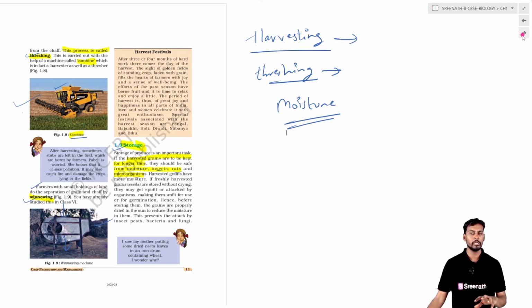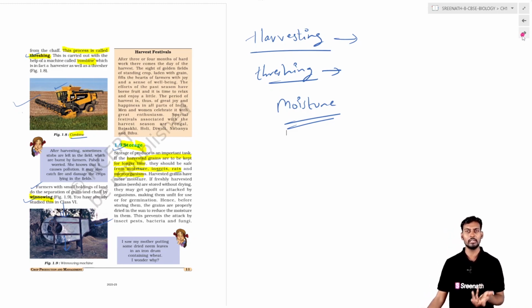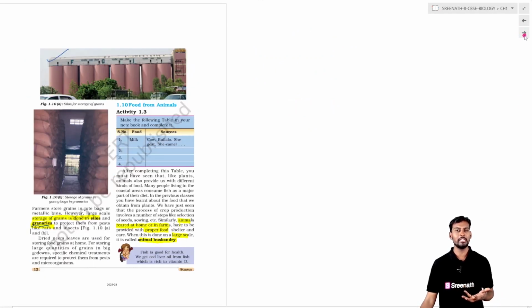The moisture should be removed so that the grain can be kept away from the attack of microorganisms. It should also be properly stored, properly guarded and ventilated in order to avoid the entry of animals, pests or rats. The storage is done basically in godowns or granaries, where all the precautions are taken in order to avoid the spoilage of the food grains.